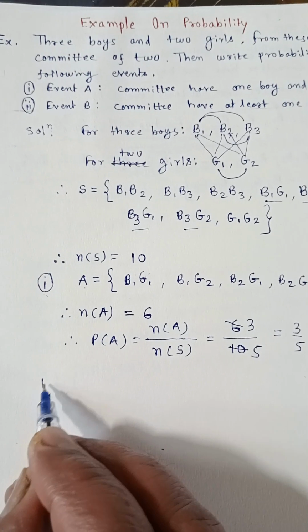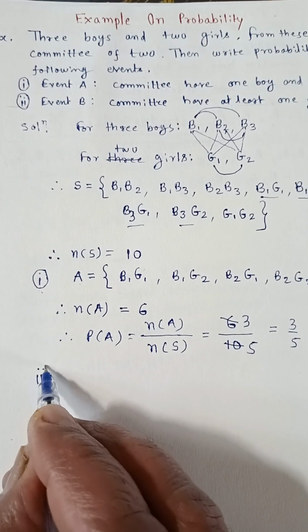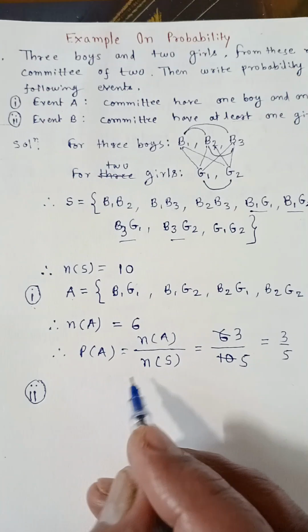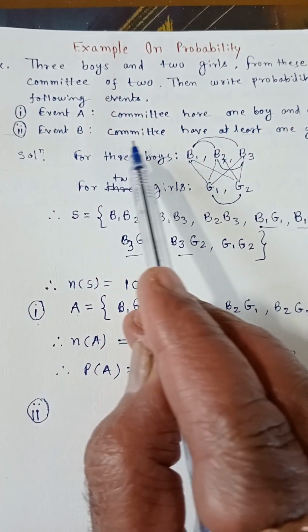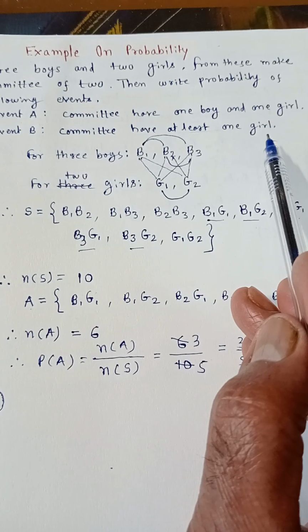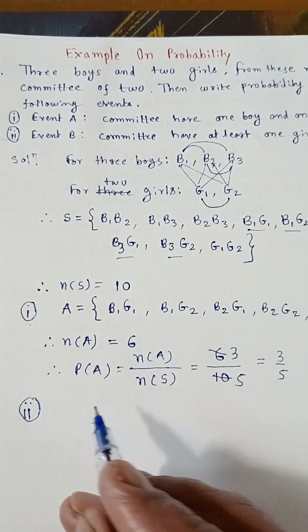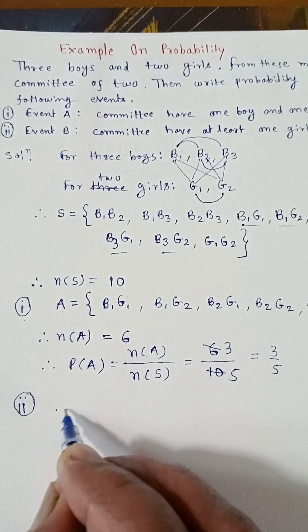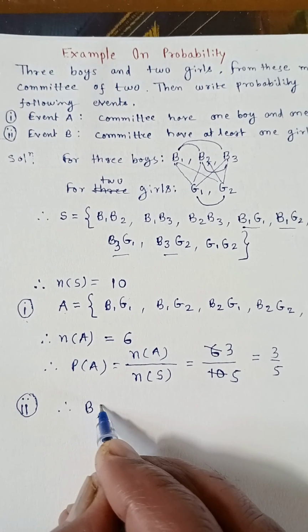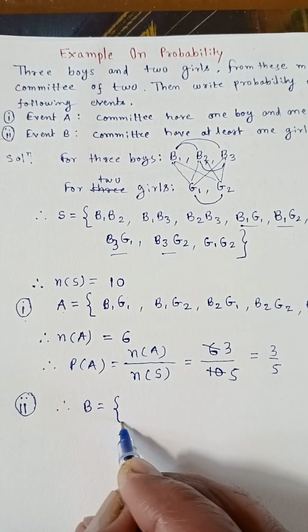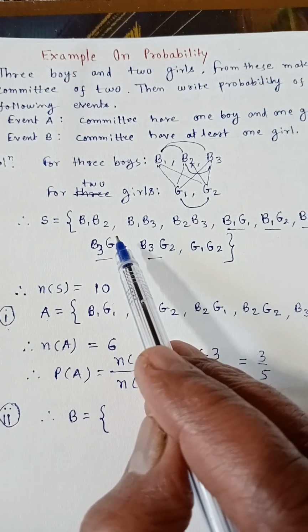We have to find the probability of the second event, event B. Event B is the committee has at least one girl. Therefore, B is equal to a committee with at least one girl.